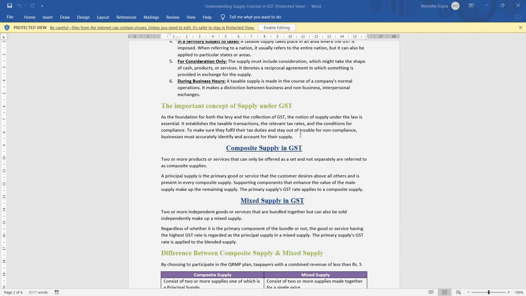We go for accommodation, means the stay facility. So whatever the GST rate of the per room rent in the hotel, that will be applicable under the composite supply. Means the rate of the primary goods or service is applied to a composite supply.